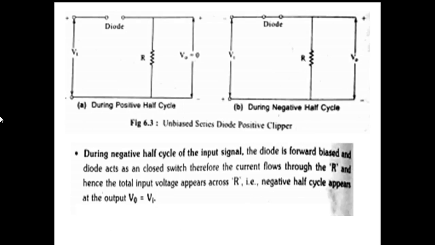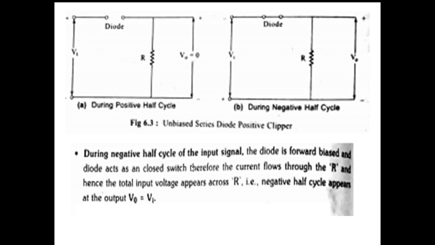During the negative half cycle, the diode is forward biased because the negative half is connected to the negative of the diode. Therefore, the diode is in forward bias. When the diode is under forward bias, it acts like a closed switch. The circuit is closed, so current flows. How much current flows determines how much voltage appears across the output. Current into resistance gives the voltage. Output voltage is equal to current into resistance. Therefore, the output voltage appears.